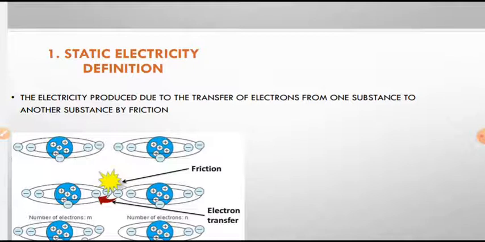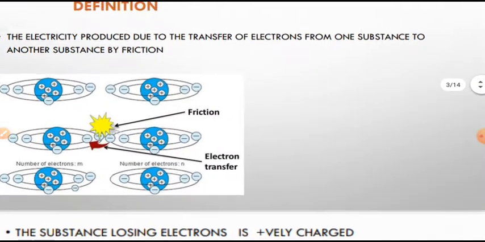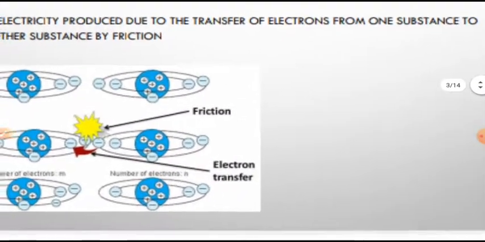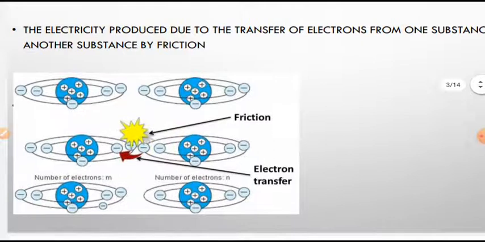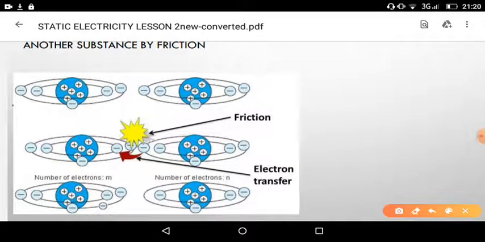So in this way, charge is produced by losing or gaining electrons. This is called static electricity. Now let me explain clearly how it can be produced in an easy manner, practically.